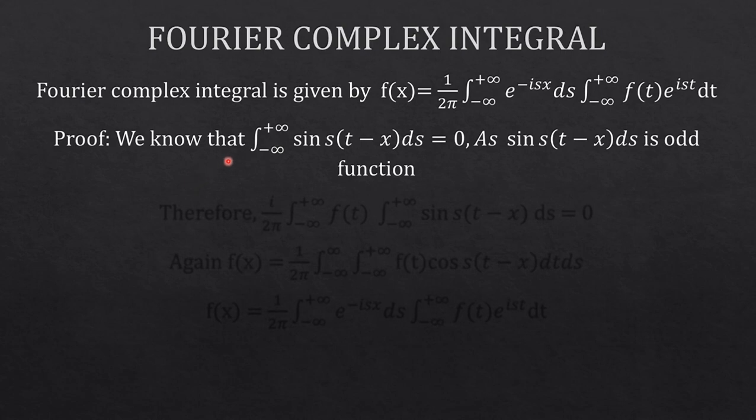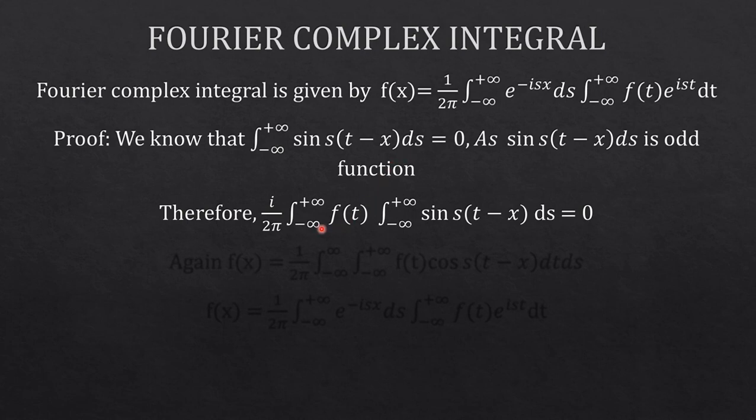We know that the integral from −∞ to +∞ of sin s(t − x) ds is equal to 0, as the sine function is an odd function. Thus this integration is equal to 0. Therefore, we can write i/2π ∫ from −∞ to +∞ f(t) ∫ from −∞ to +∞ sin s(t − x) ds dt is equal to 0.